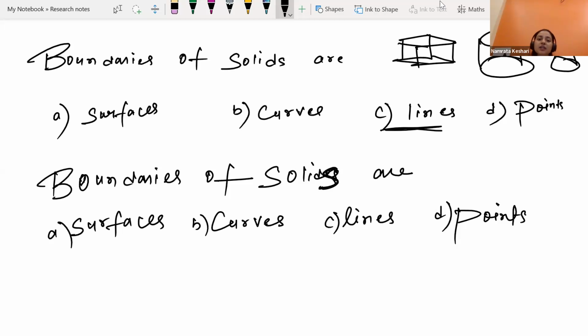In mathematics, we call a 3D figure a solid. So boundary of a 3D figure, it's surfaces, right? It's surfaces. Oh, wait, I wanted to check. Just a moment.